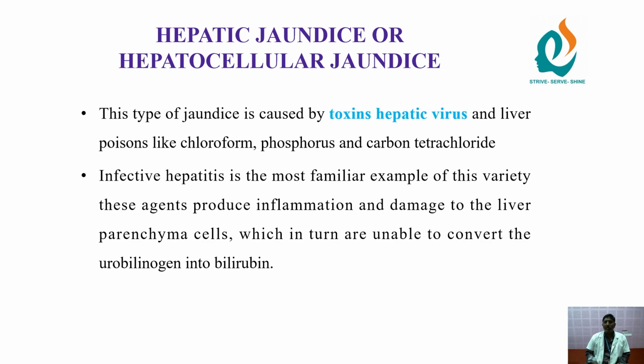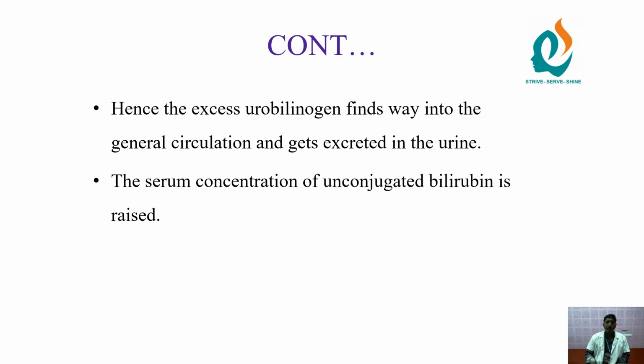Next, hepatic jaundice. Hepatic jaundice is otherwise known as hepatocellular jaundice. This type of jaundice is caused by toxins and hepatic viruses. Other than hepatic virus, liver poisons like chloroform, phosphorus and carbon tetrachloride also cause this type of jaundice. Infective hepatitis is the most familiar example of this variety. These agents produce inflammation and damage to the liver parenchymal cells, which in turn are unable to convert urobilinogen into bilirubin. Hence, the excess urobilinogen finds its way into the general circulation and gets excreted in the urine. The serum concentration of unconjugated bilirubin is raised.